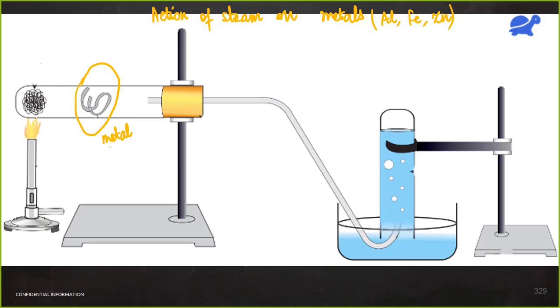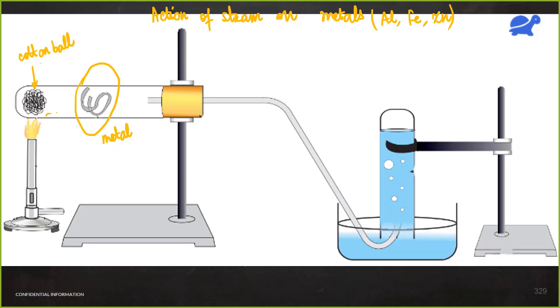So how do I supply steam to it? You see this bundle here, it looks like a bunch of hair. This is actually a cotton ball. We have nicely soaked it in water.